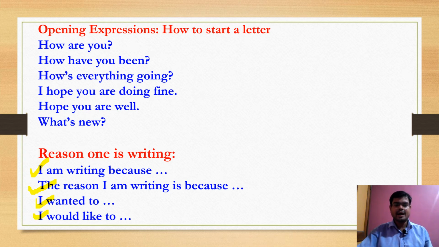Third, I wanted to inform you about my result. And last, I would like to tell you about my achievement, or I would like to tell you something which is very important. You can use these sentences in your letter while giving a reason. Very good. I hope you are getting all this. In case you have not understood anything, please let me know by calling me or by messaging me. Very nice.